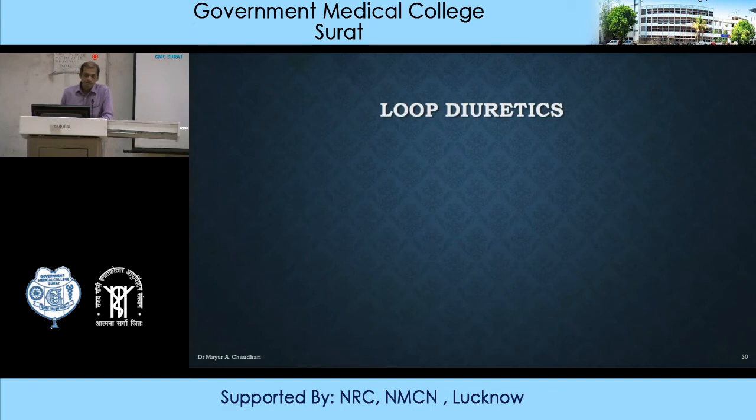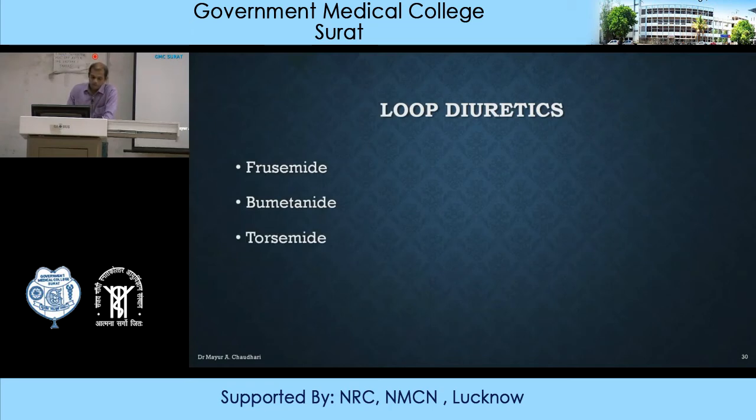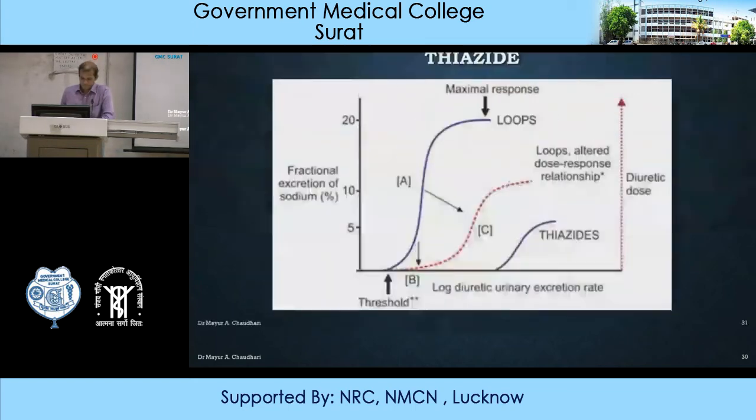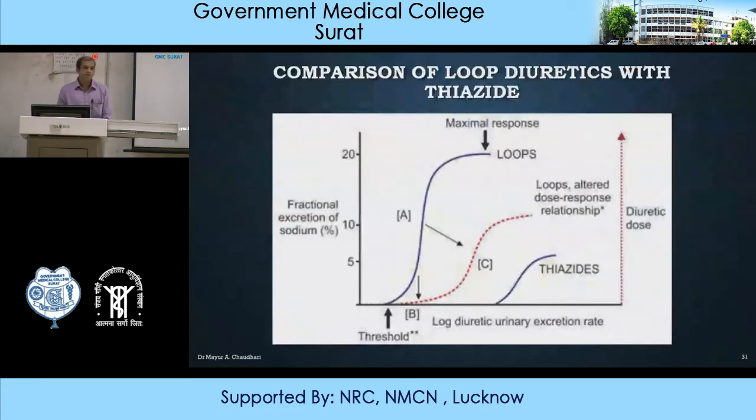As the name suggests, loop diuretics act on the loop of Henle. The agents are furosemide, bumetanide, torsemide or torasemide, and ethacrynic acid. These are the agents known as loop diuretics. Loop diuretics are also known as high ceiling diuretics.